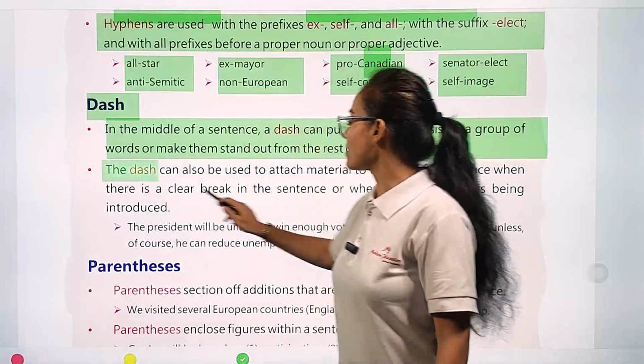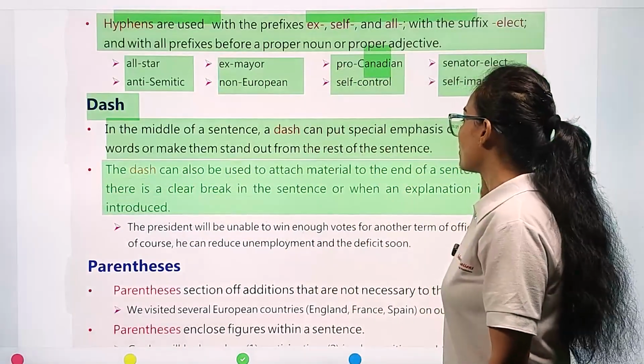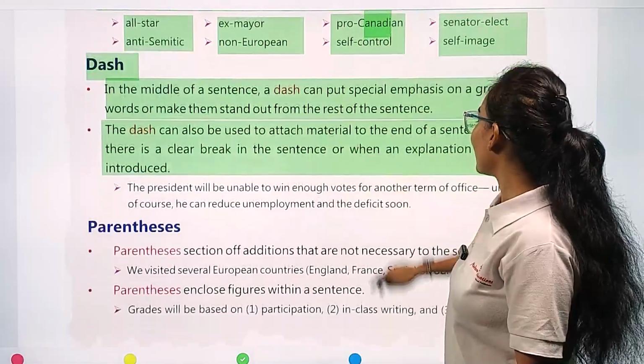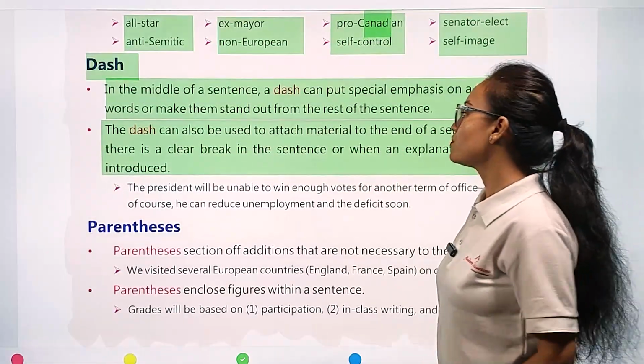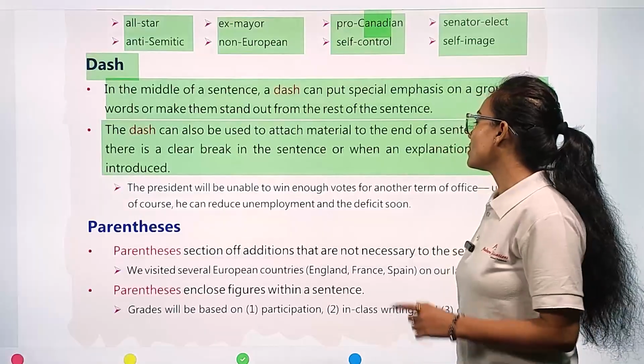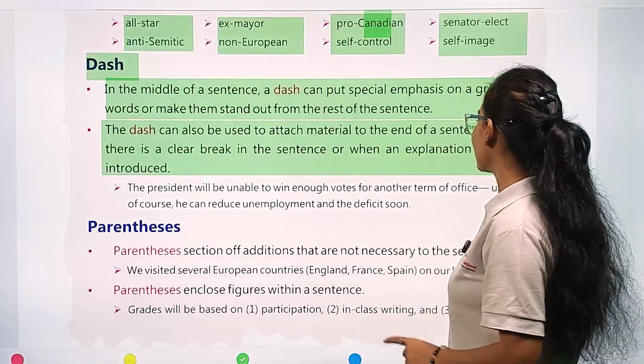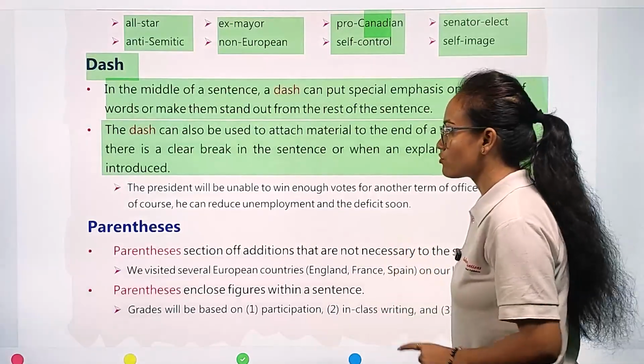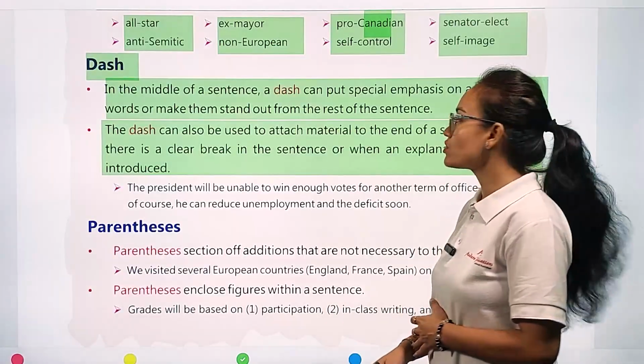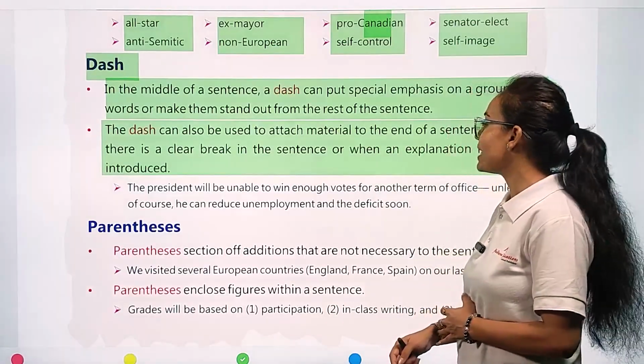The dash can also be used to attach material to the end of the sentence when there is a clear break in the sentence, or when an explanation is being introduced. So my dear student, we can also use the dash punctuation mark at the end of the sentence.